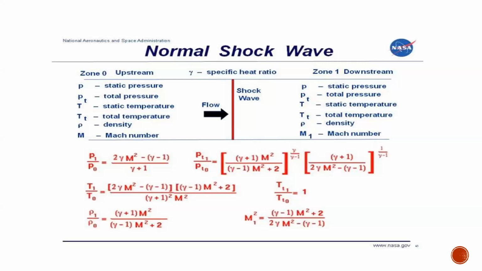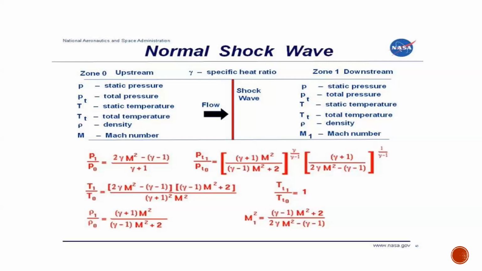Here are some of the equations. P1 by P naught is the relation used to find the downstream pressure using the total pressure. PT1 by PT naught is the relation used to find the total pressure upstream and downstream. If we know the upstream pressure, we can find the downstream pressure by using the Mach number.